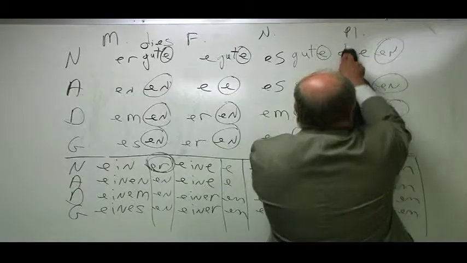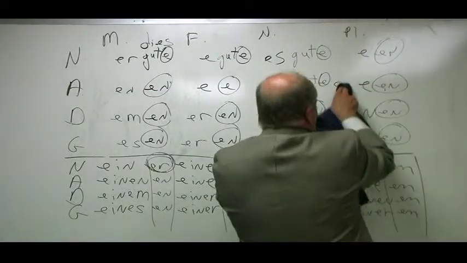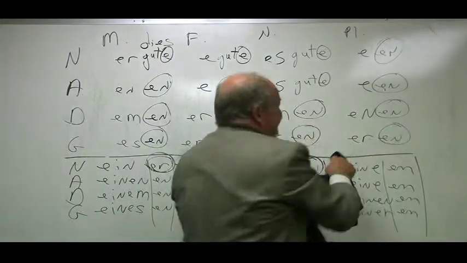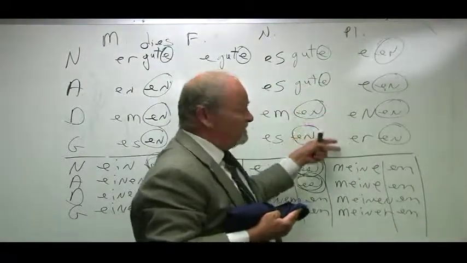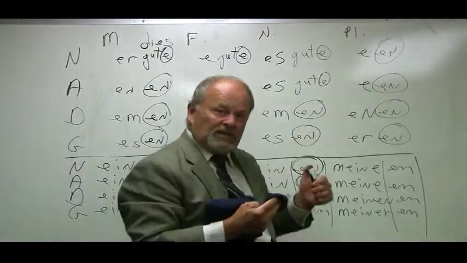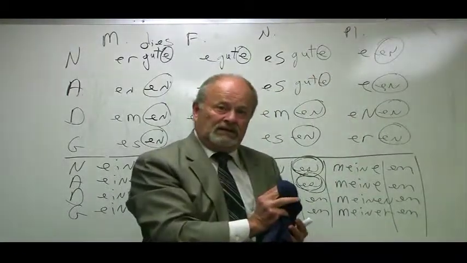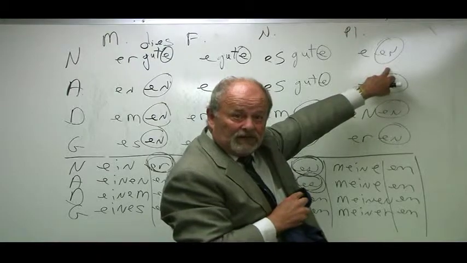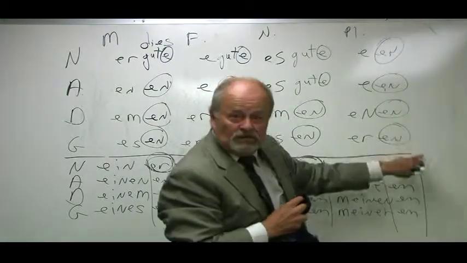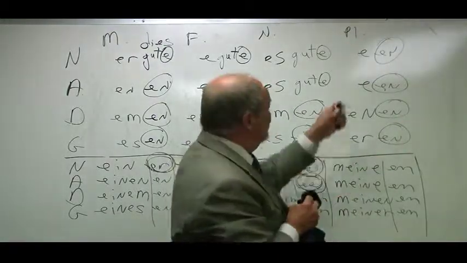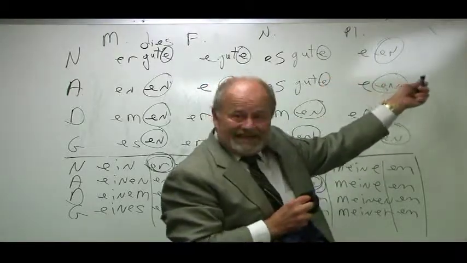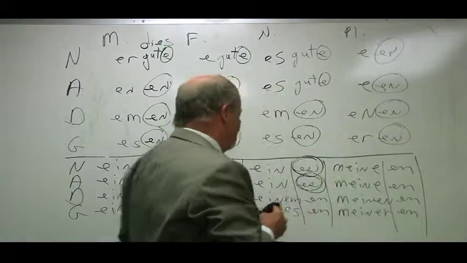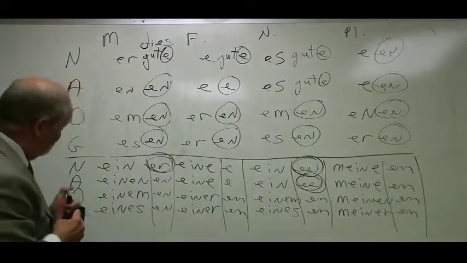Plural. You're probably catching on here pretty quickly. Those are the endings that you would put on a der word in front of a plural noun. And then if you have a descriptive adjective that follows, these are the endings that go on the descriptive adjective. Diese guten Kinder. Und so weiter.